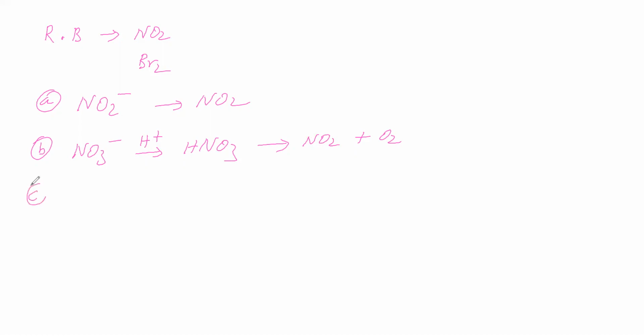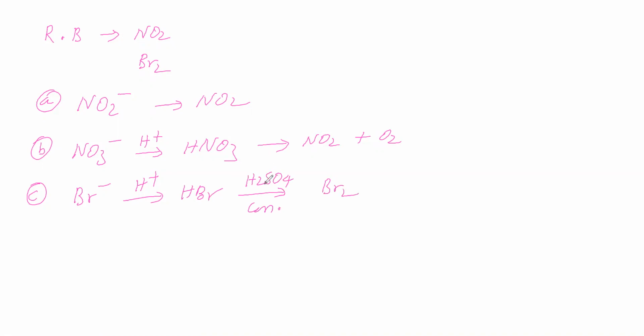The next possibility is bromide. Bromide with acid gives HBr. This HBr with concentrated sulfuric acid: Br minus undergoes oxidation to give Br2.